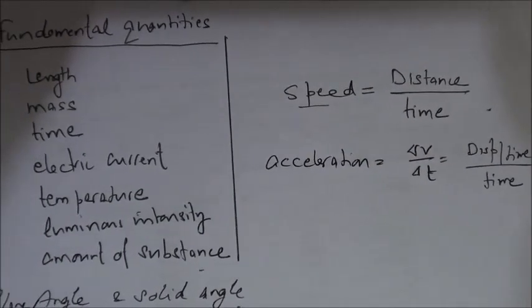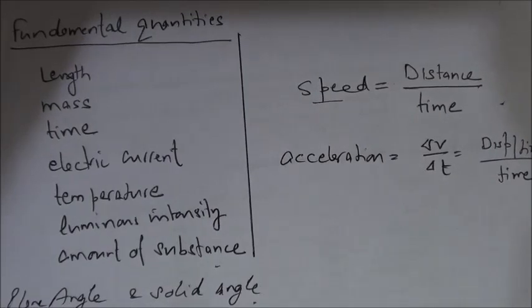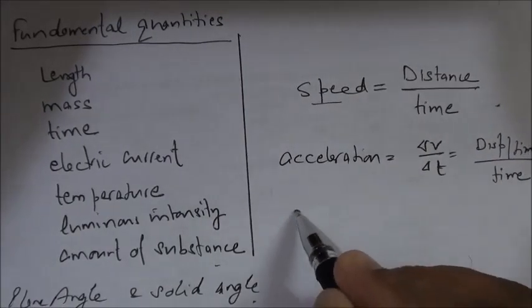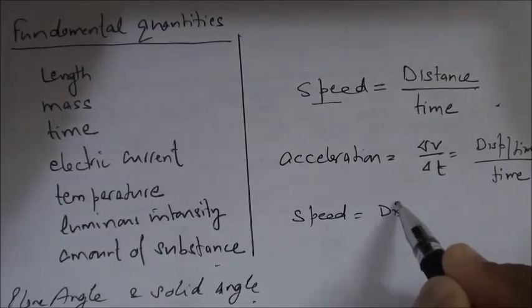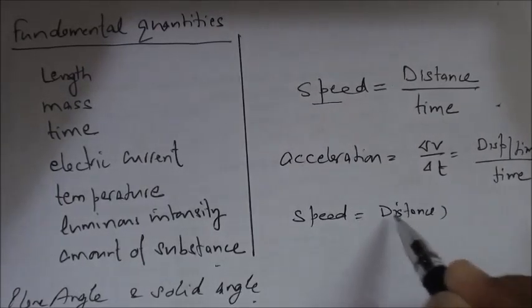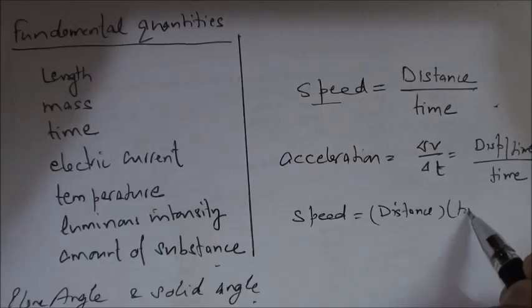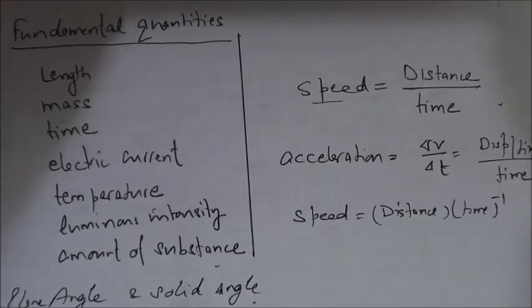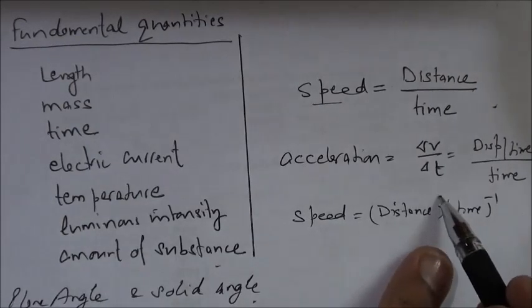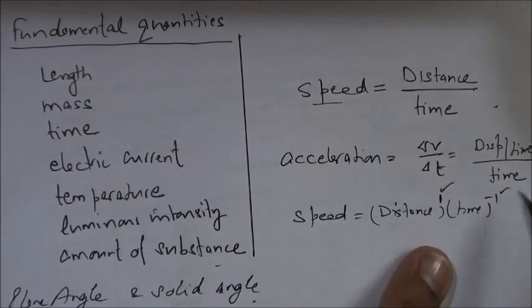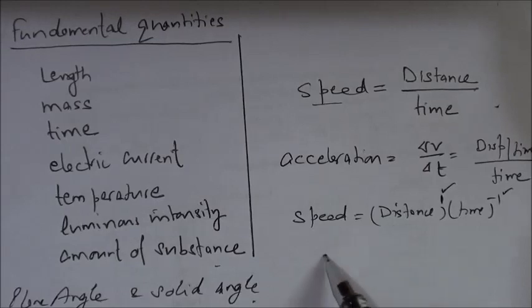Now whenever I write the quantity speed, speed is distance into time minus 1. I can write like this. These powers are called dimensions.